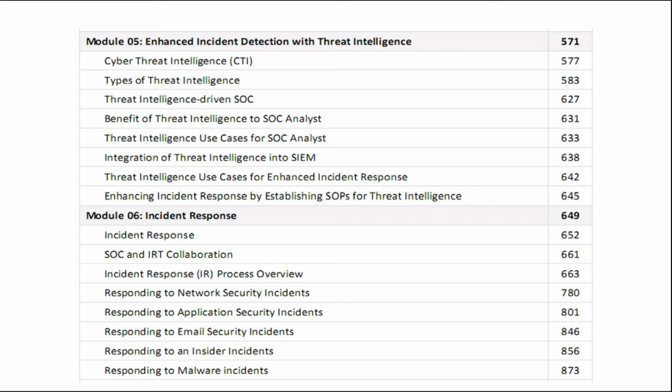And coming to Module 6, which is the last module, incident response. You will be learning about incident response, SOC and IRT collaboration, incident response process overview, responding to network security incidents, responding to application security incidents, responding to email security incidents, responding to insider incidents, and responding to malware incidents. So, these are the topics and modules that will be covered in this CSA training program.